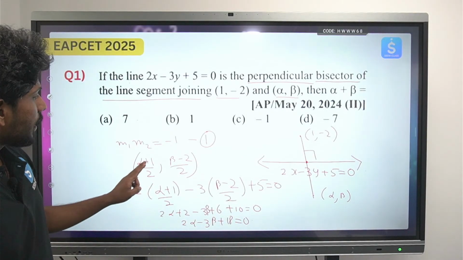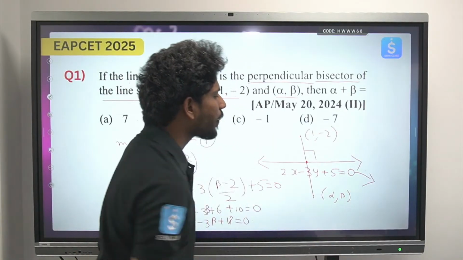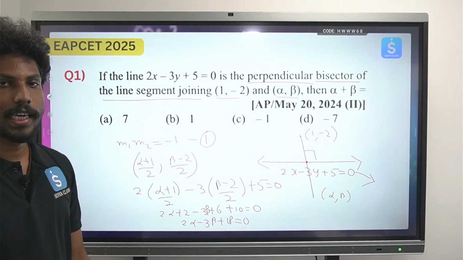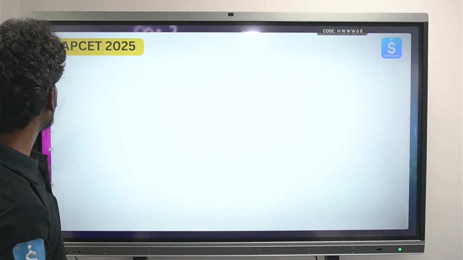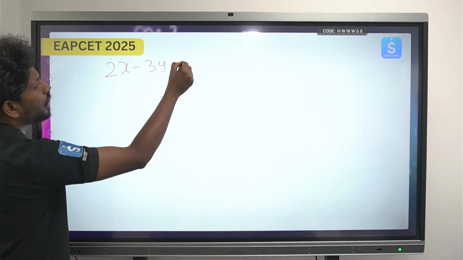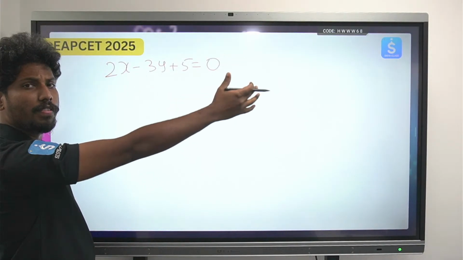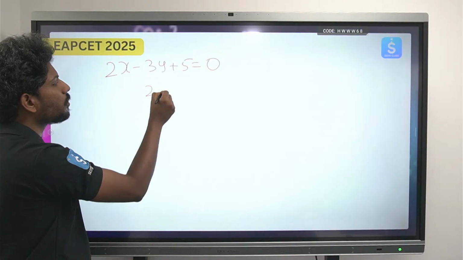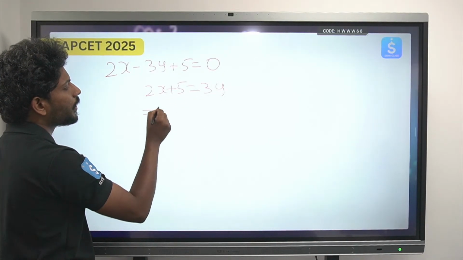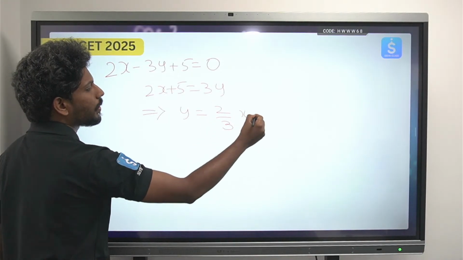And ఇక్కడ నుంచి what is the slope of this line? What is the slope? ఇది మీరు చెప్పండి. ఈ ఈక్వేషన్ నుంచి what is the slope of this line? 2x minus 3y plus 5 equals to 0. ఈ లైన్ ఒక స్లోప్ ఎలా ఫైండ్ అవుట్ చేస్తారు, జస్ట్ రైట్ ఇట్ ఇన్ ద ఫార్మ్ ఆఫ్ స్లోప్ ఇంటర్సెప్ట్ ఫార్మ్. సో 2x plus 5 equals to 3y. From here you can write y is equals to 2 by 3x plus 5.